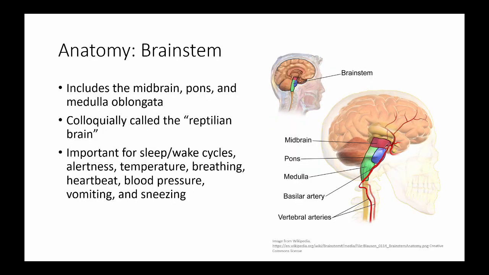The brainstem includes the midbrain, pons, and medulla oblongata. This is commonly referred to as the reptilian brain and is important for sleep-wake cycles, alertness, temperature, breathing, heartbeat, blood pressure, vomiting, and sneezing.